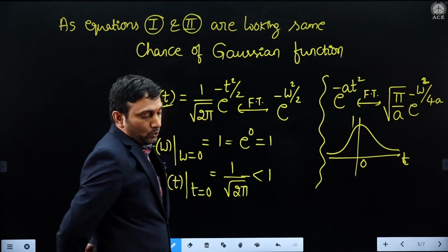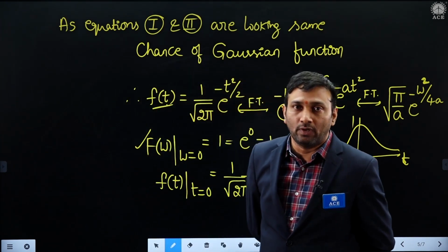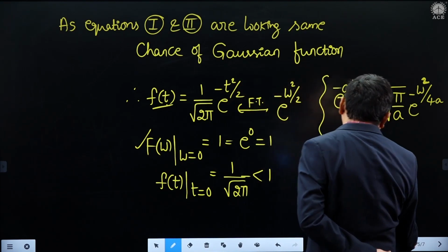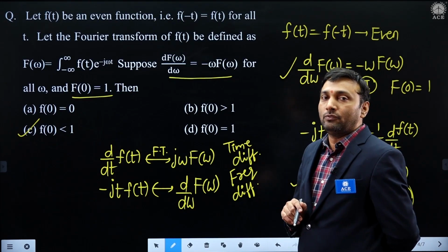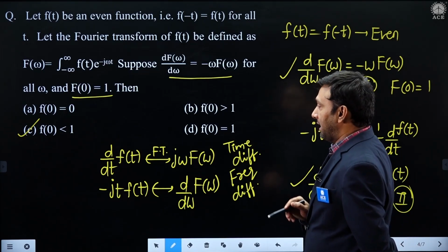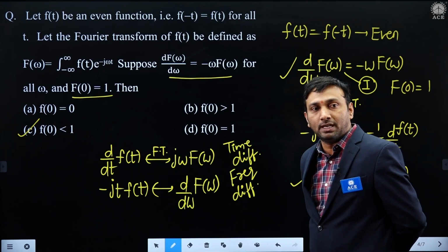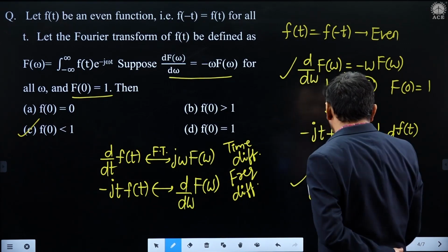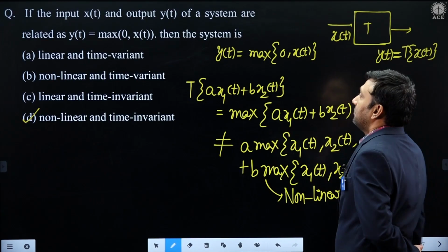So to answer this question, you must be thorough with what? Gaussian function Fourier transform. Gaussian is an even function. You must be thorough with the Gaussian function Fourier transform. Another background we need is what? Application of the differentiation property, both forms of differentiation. Okay, slightly different model. Slightly different.